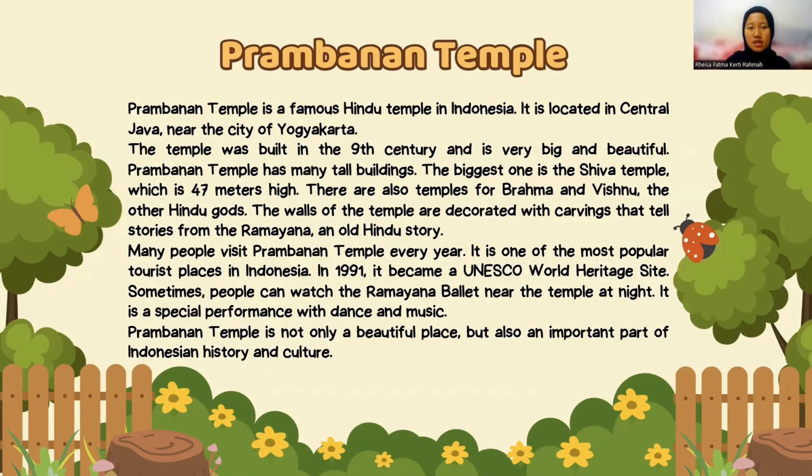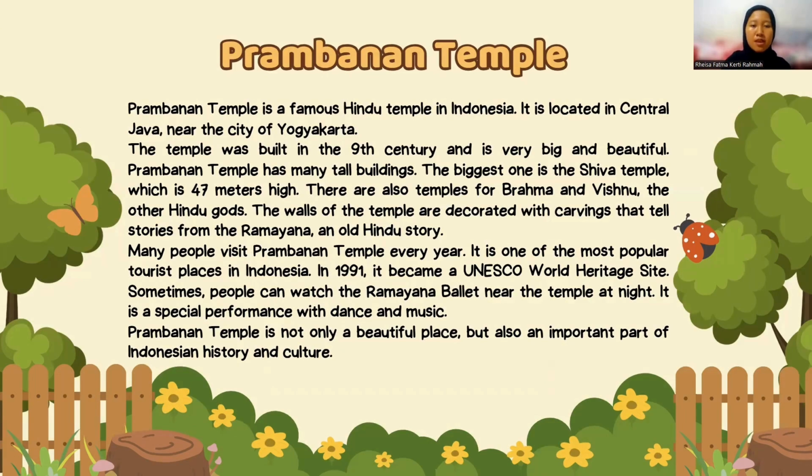And the next slide is the example of descriptive text, and I will read. The title is Prambanan Temple. Prambanan Temple is a famous Hindu temple in Indonesia. It is located in central Java, near the city of Yogyakarta. The temple was built in the 9th century and is very big and beautiful.